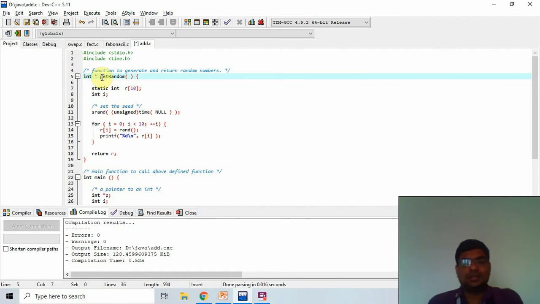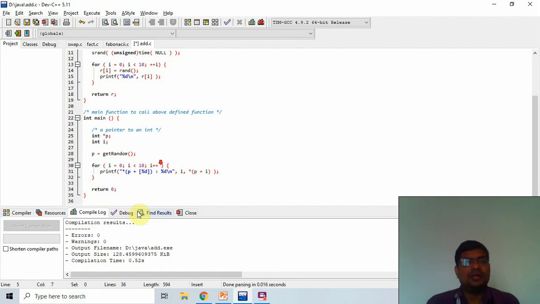I return the pointer value. So I check that it is the get random value, and it performs an operation. So now I check that.